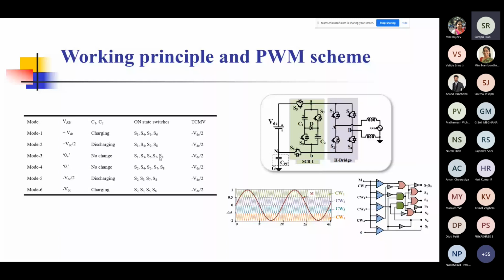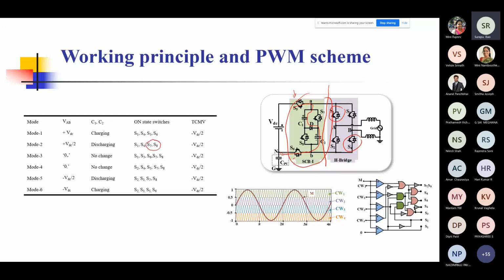S1 and S4 on the H-bridge side, these switches are for the inverter, but we are talking about the left side right now. If we just turn on S5 and S6, you will find that these capacitors will charge. Now in the second mode, you of course keep S1, S4 on as before, but instead of S5 and S6, you turn those off, and you turn on S8 and S7.